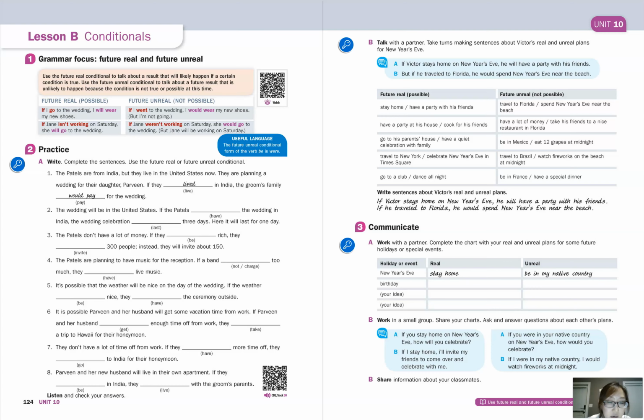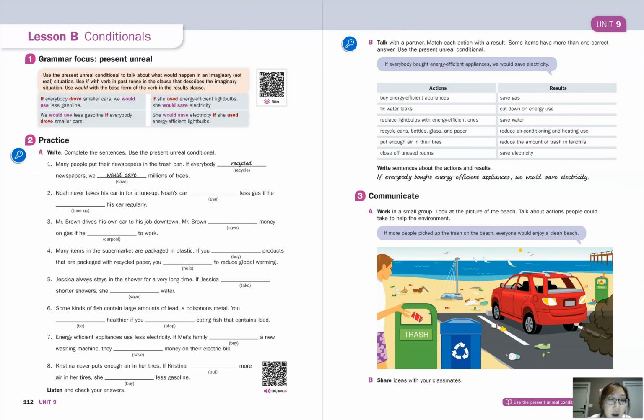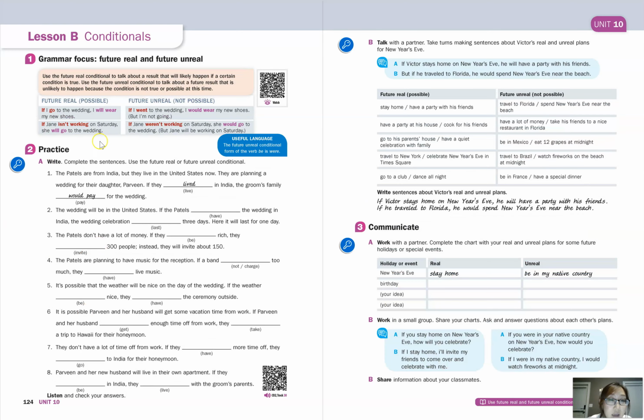So let me go back to that. Okay. So here you can see, right here. If she used energy efficient light bulbs, if everybody drove smaller cars, okay. And then if you look at the present unreal in the main clause, it says we would use less gasoline. So it uses the would modal, and it's the same situation for the future unreal in the main clause. I would wear my new shoes. So if I went to the wedding, I would wear my new shoes. Okay, so you might be wondering, then what's the difference between present unreal and future unreal?